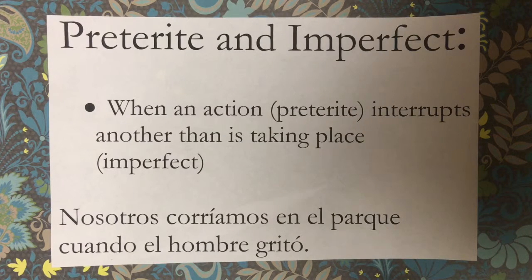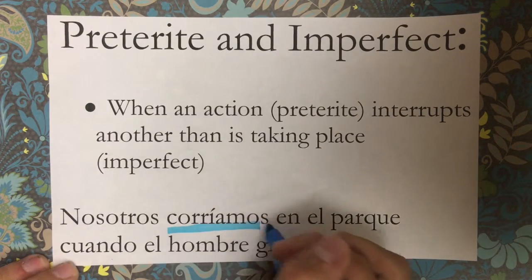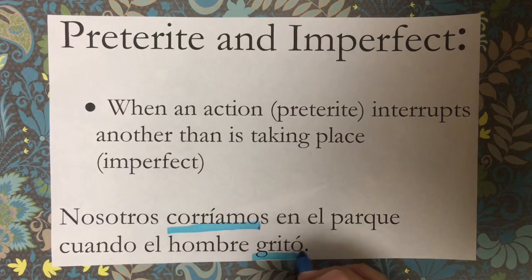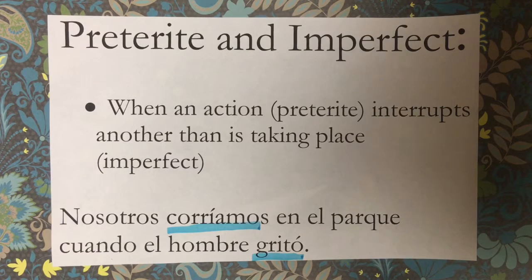Although the preterite and imperfect have their separate uses, they are sometimes used together. One case of this is when an action, written in the preterite form, interrupts another that is taking place, which is written in the imperfect form. For example, nosotros corríamos en el parque cuando el hombre gritó. Corríamos is an imperfect form of the verb correr, and gritó is a preterite form of the verb gritar. Gritó is written in the preterite because it is interrupting the action that was taking place, which was corríamos, which is written in the imperfect.